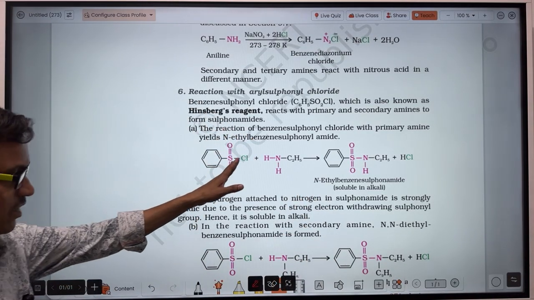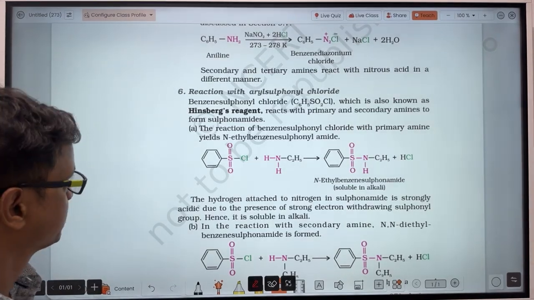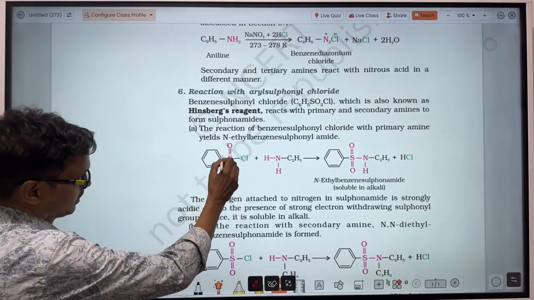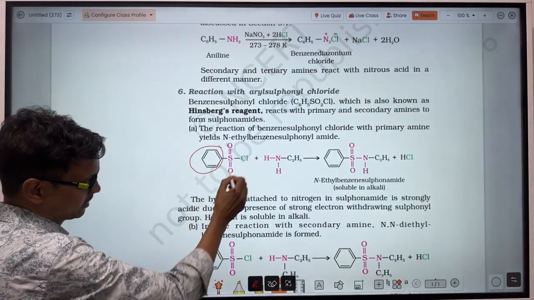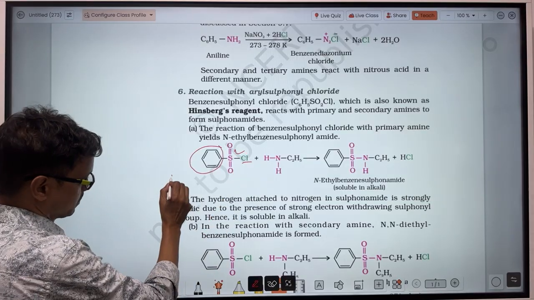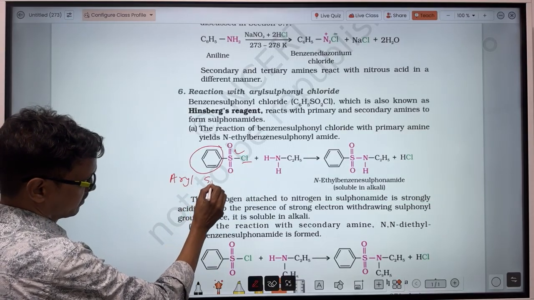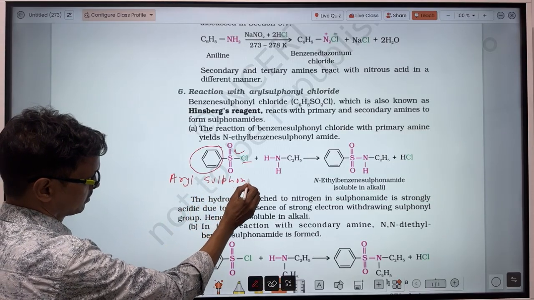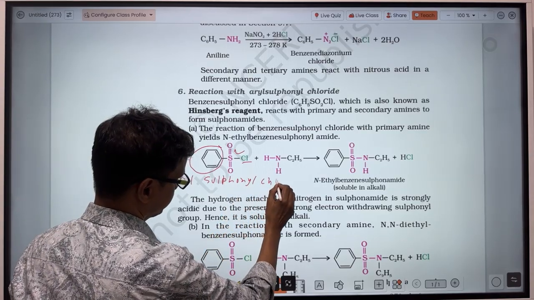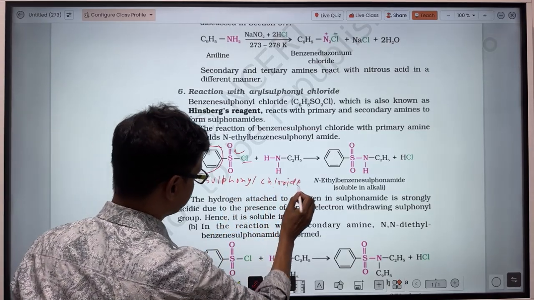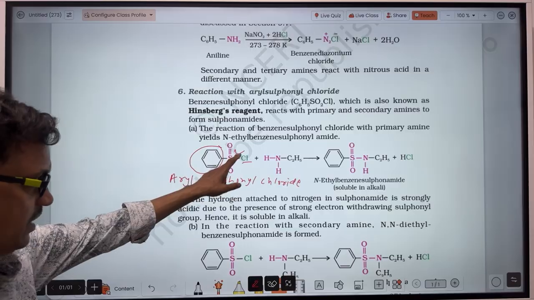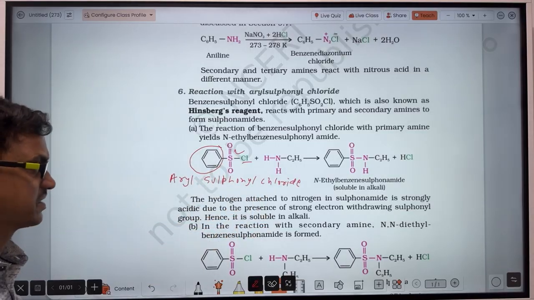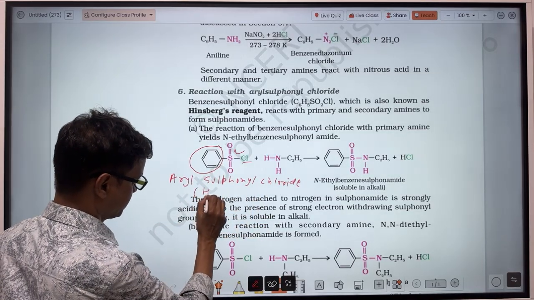The aryl sulfonyl chloride is called Hinsberg's reagent. Here commonly it is an aryl group, so aryl, sulfonyl and chloride. So aryl sulfonyl chloride is called Hinsberg's reagent.